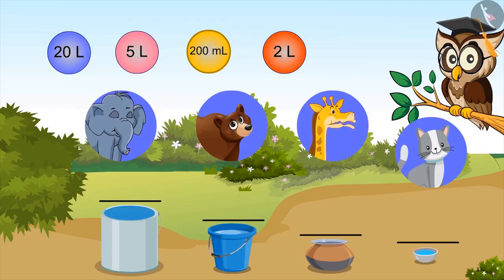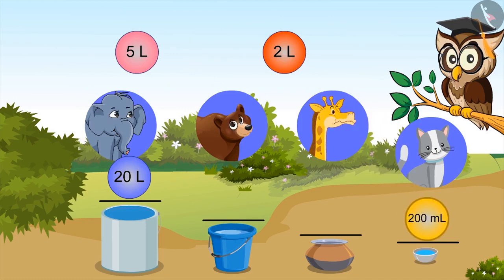Oh no. Just now Sir has told that milliliter is smaller than liters. 1000 milliliters makes 1 liter. So 2000 milliliters is much more than 1 liter. So, according to you, what will be the right answer? According to me, a drum has a capacity of 20 liters. Very good. Okay, so the capacity of bowl will be 200 ml.